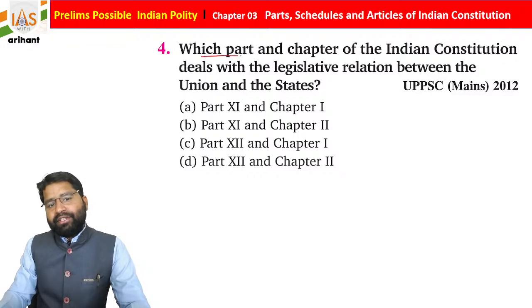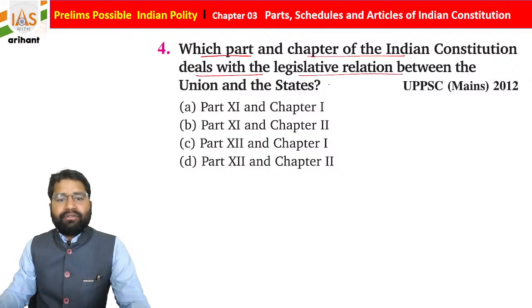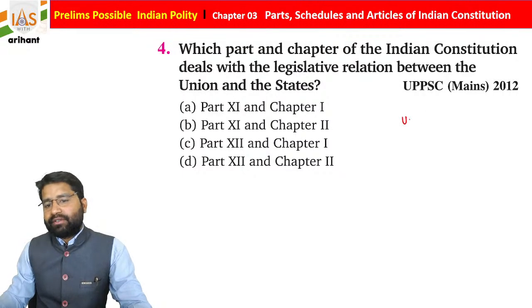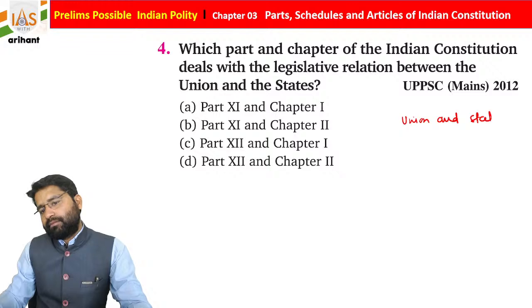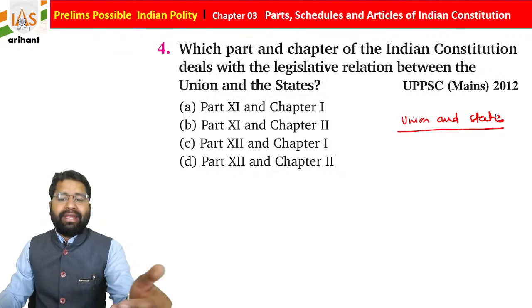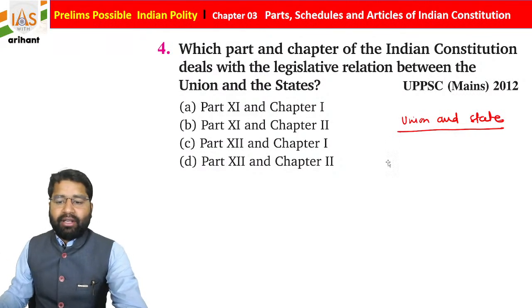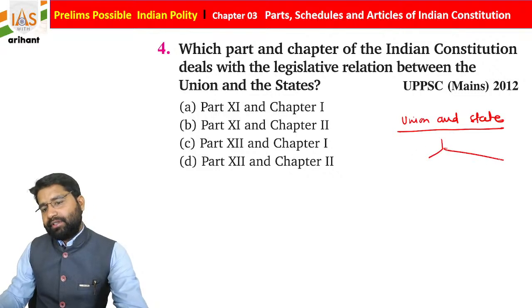Now, which part and chapter of the Indian Constitution deals with the legislative relation between the Union and state, students? Union and state. Opt carefully. There are 2 chapters. One is called the legislative relation chapter and another is the administrative relation chapter.